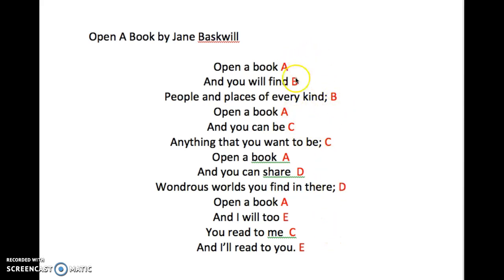Open a book and you will find people and places of every kind. Open a book and you can be anything you want to be. Open a book and you can share the wondrous worlds you find in there. Open a book and I will too. You read to me and I'll read to you.